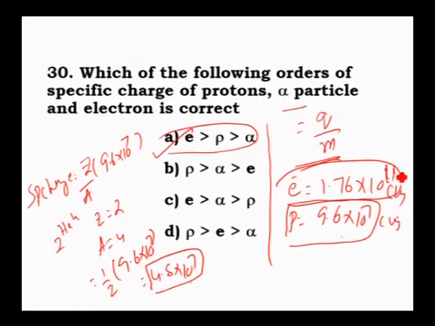Charge by mass, the electron value is 1.76 into 10 power 11. Again for proton it is 9.6 into 10 power 7. For any other charged particle, it will be Z by A times the specific charge of proton, that means 9.6 into 10 power 7. Therefore the answer for alpha particle is 4.8 into 10 power 7. Therefore the first option is correct.